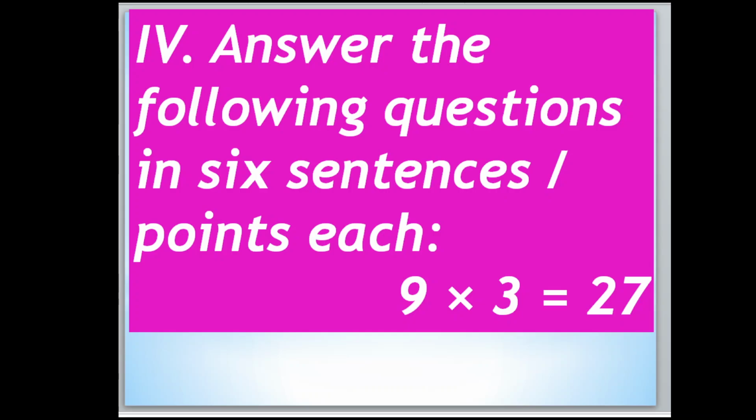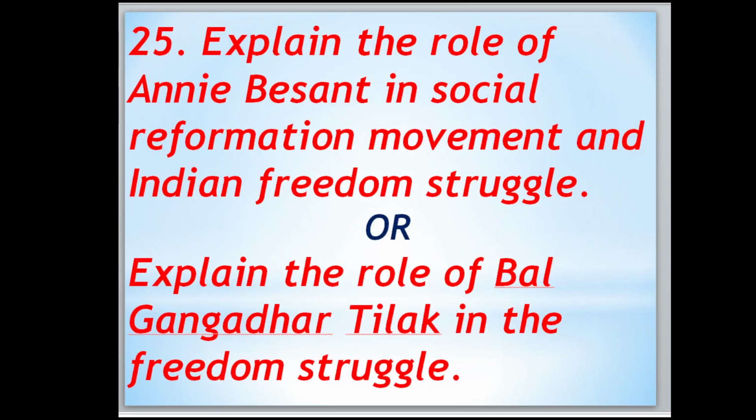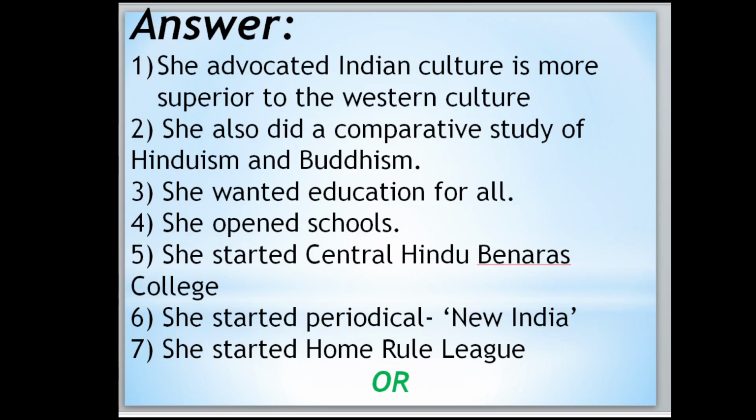Fourth main, answer the following questions in 6 sentences, 6 points each. 9 into 3 is equal to 27. Explain the role of Annie Besant in the social reformation movement and Indian freedom struggle, or explain the role of Bal Gangadhar Tilak in the freedom struggle. Now move to the first one, Annie Besant.